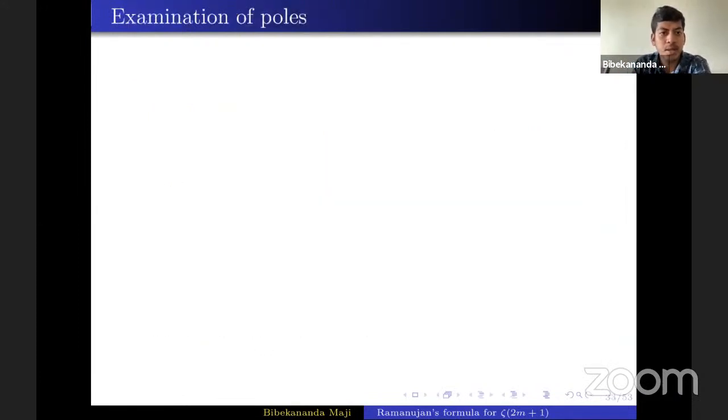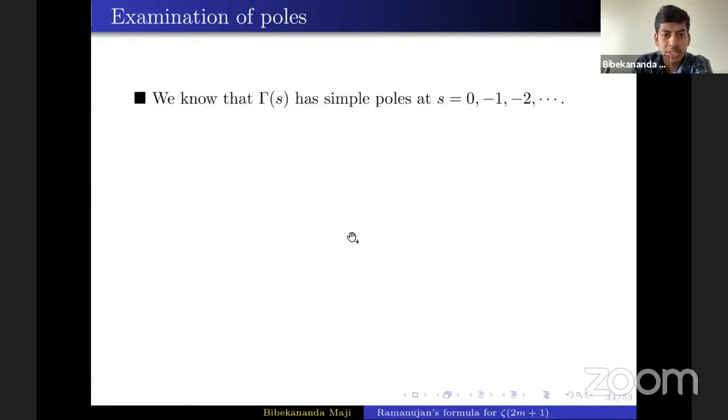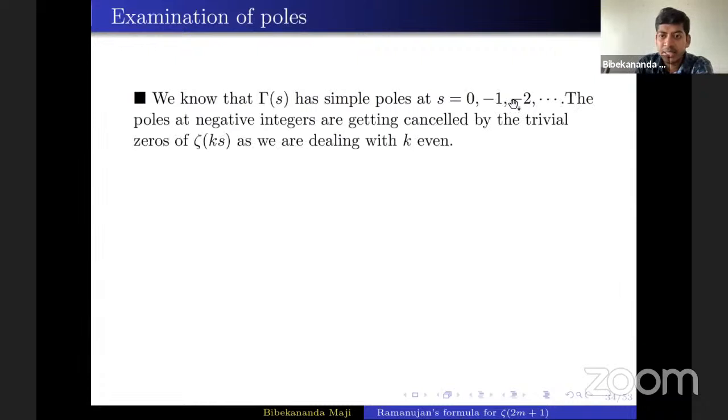Okay. Now let's see the poles of the integrand function. We know that the gamma function has simple poles at s equals 0 and all the negative integers. But the poles at negative integers are getting cancelled by the zeros of zeta(ks), because we are dealing with k even. And we know that the Riemann zeta function has trivial zeros at negative even integers. So all these poles at negative integers will get cancelled by the zeros of zeta(ks).